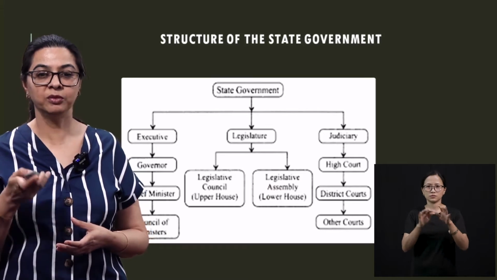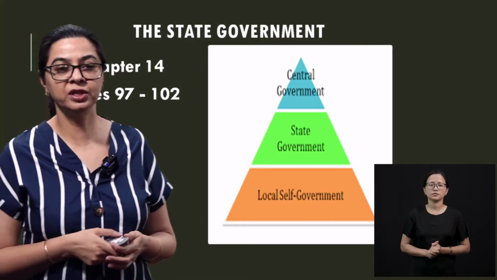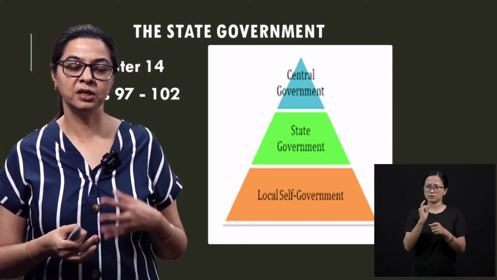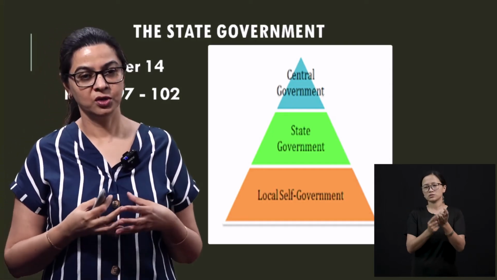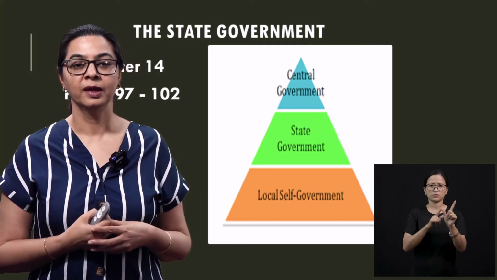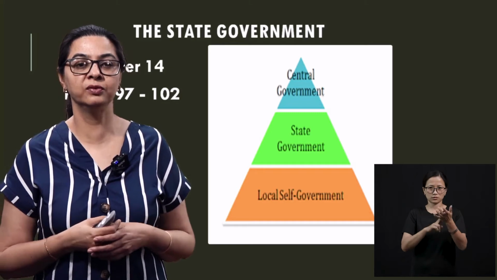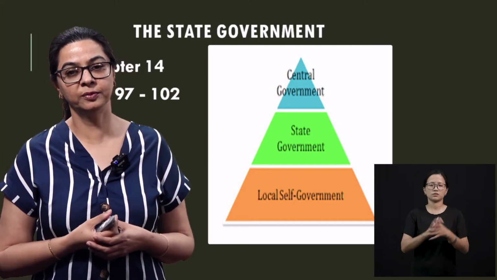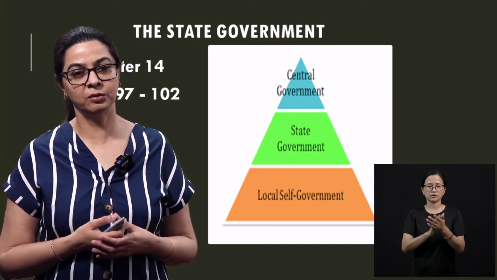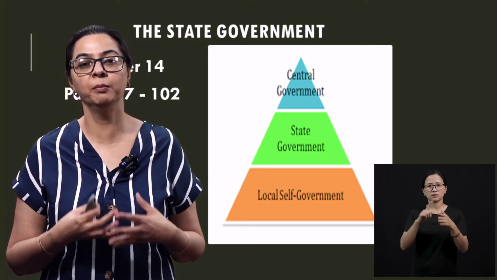So let me first explain before we go on to this diagram. There are three structures of a state government. The first one will be a legislature. Legislature is a place where you're making your laws. Legislature can be a state assembly. Now in few states you have two houses, and in few you have only one. So this is Vidhan Sabha, I'll explain it to you as we go on to the slides, and Vidhan Parishad. If it is a union government, then it would be the Parliament, Lok Sabha and the Rajya Sabha. So that is your legislature, where you have your discussions and where your rules are made.